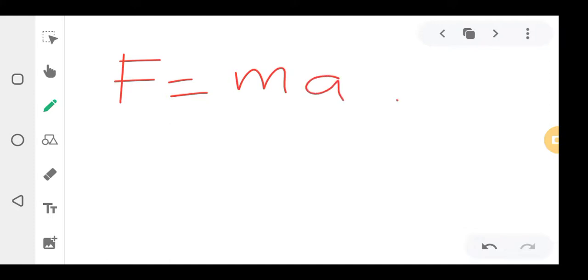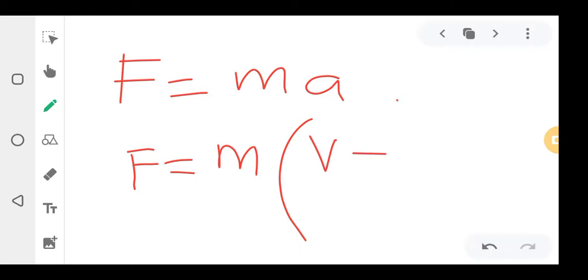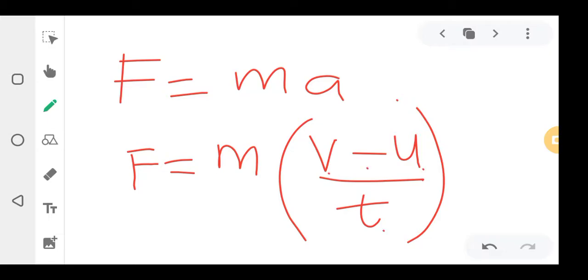So this formula can also be written like this. Sometimes, if the acceleration is not given, the formula can be written like this. Force is equal to mass times, what's the formula for acceleration? Final velocity minus initial velocity over time, close bracket. That's the other way you can write this.